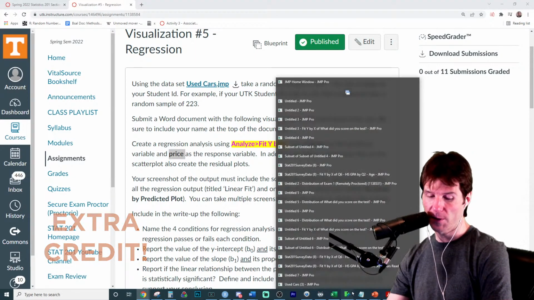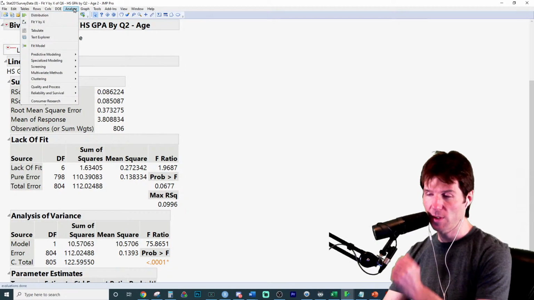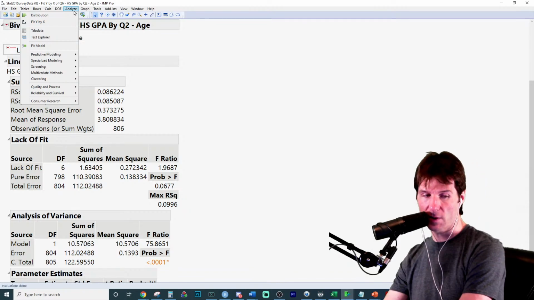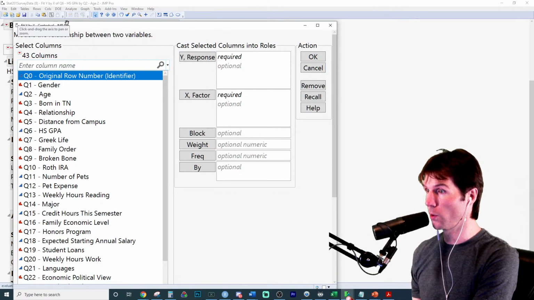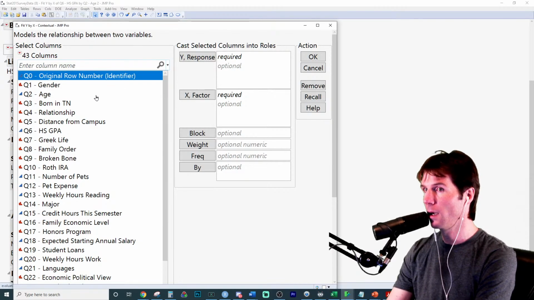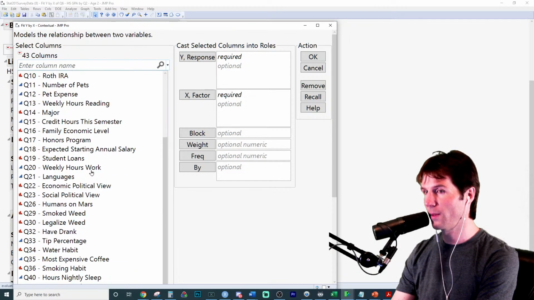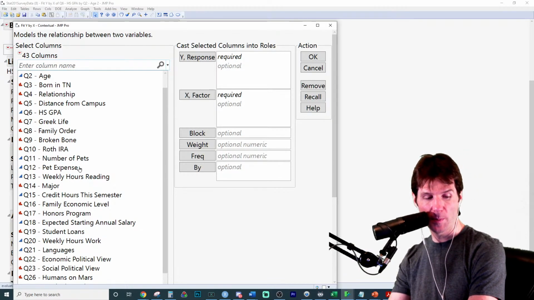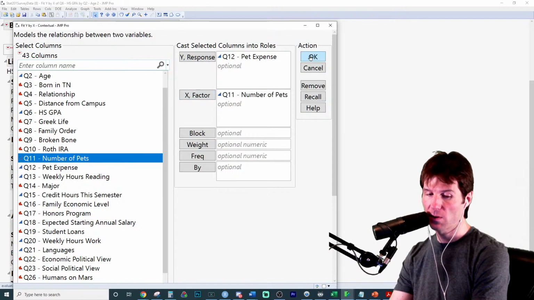I'm going to use a totally different data set because I don't want to quite do the exact same project. I'm using one of our stats1 data sets for this. We're talking specifically right now about the residual plots for this. So let's go make a regression right here. Make sure to take your random sample. Make sure to use your variables. I'm using a totally different thing. Some of these are pretty crazy. Let's look at how much people spend on their pets based on their number of pets.